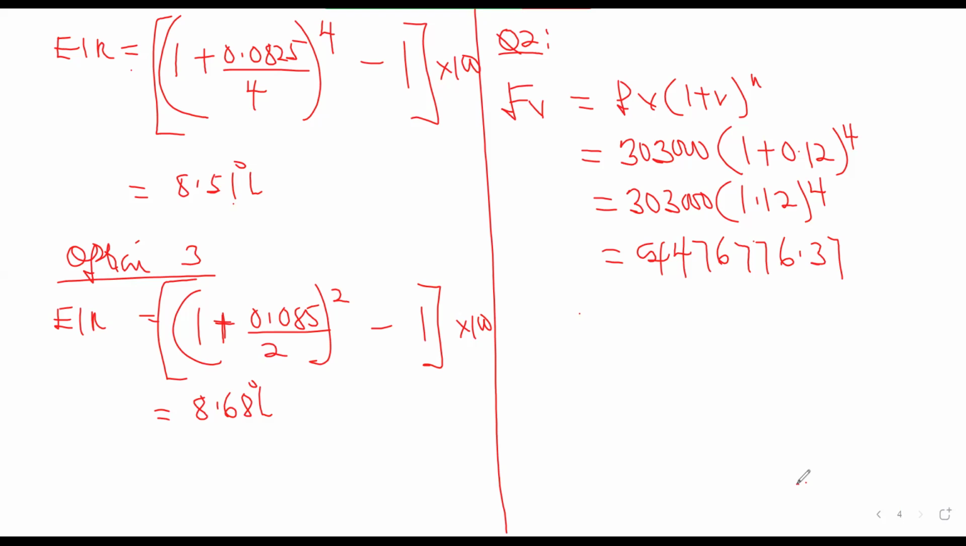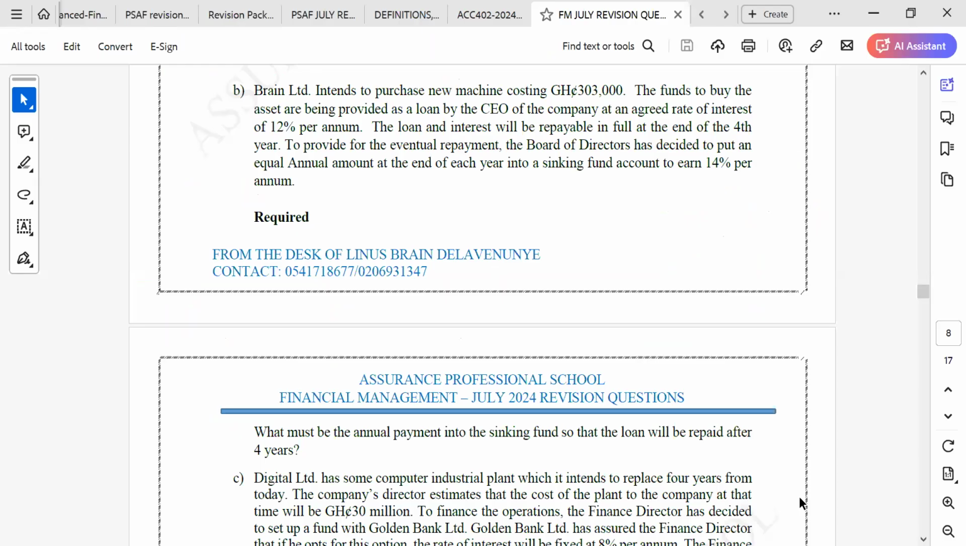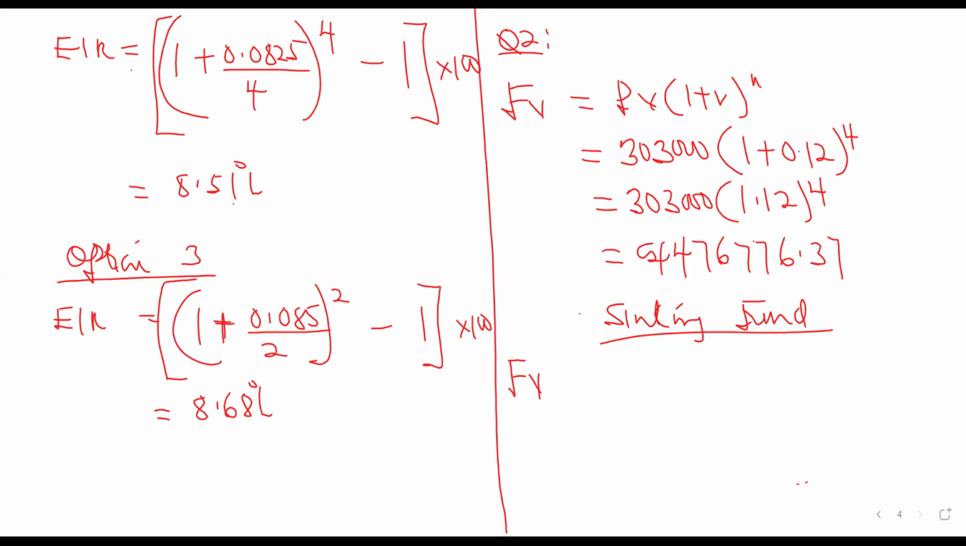To pay this amount. So we now come to the sinking fund now. Okay. So the sinking fund is an amount set aside for a future what? Commitment. So our future commitment over here is the 476,776.37. And we want to put an equal amount. We want to be depositing an equal amount at the end of each year into a sinking fund account to earn what? 14% what? Interest. So we are going to be putting the amount there at the end of every year. So at the end of every year means that is what? Ordinary annuity.